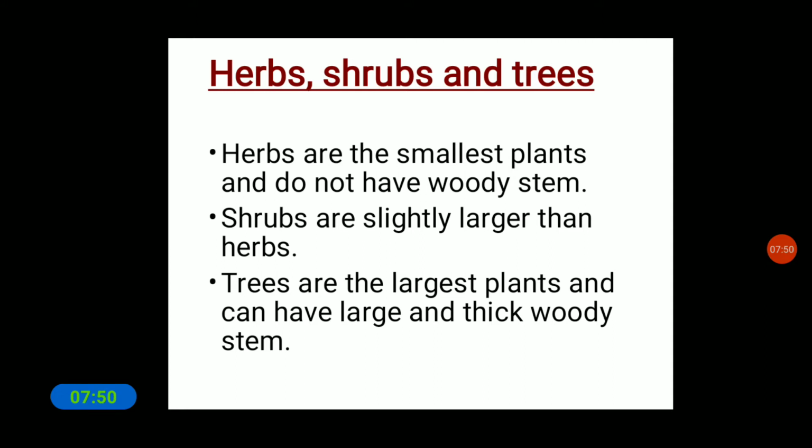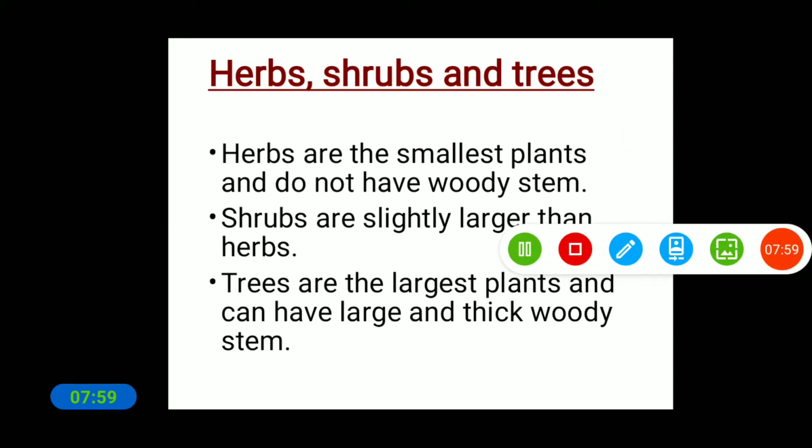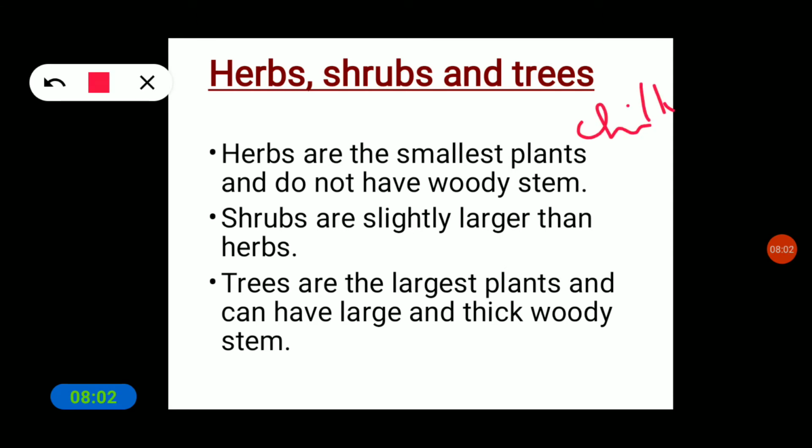herbs. Herbs are small size plants, like the chili plant and the tomato plant, because these have a very thin stem. They do not have any thick, large woody stem. Shrubs, for example, we can take the grapes plant, also the lemon plant and the rose plant. These are the examples of shrubs.